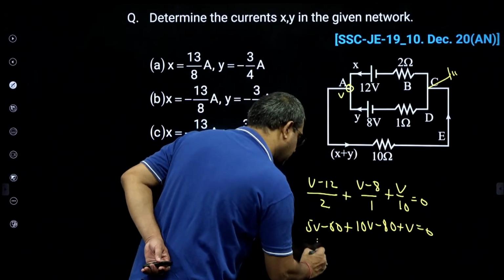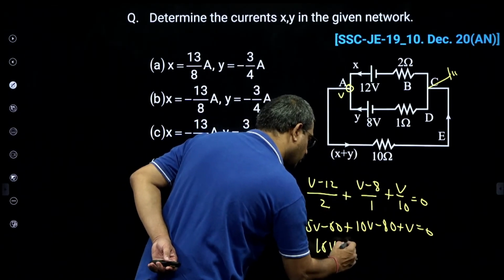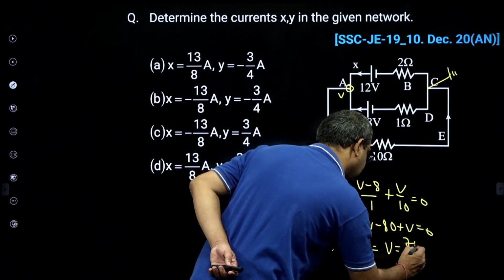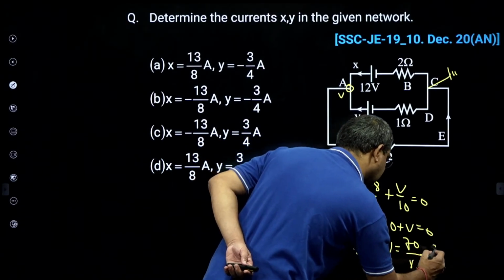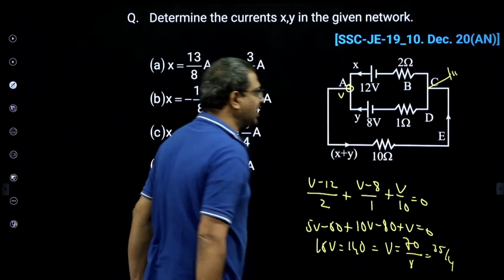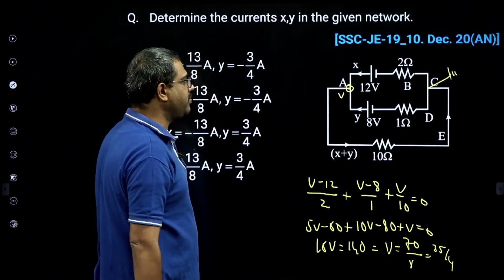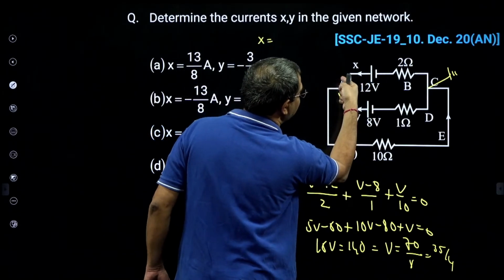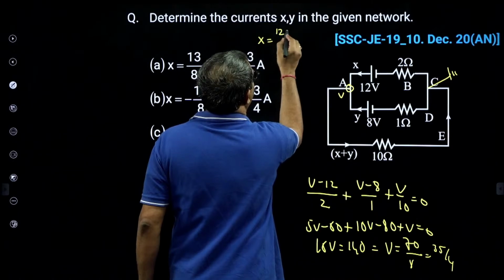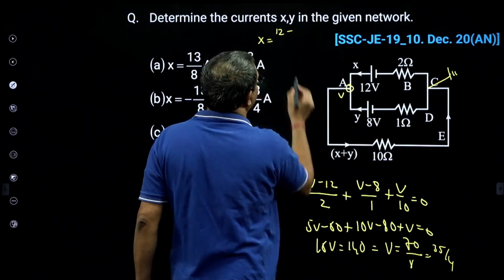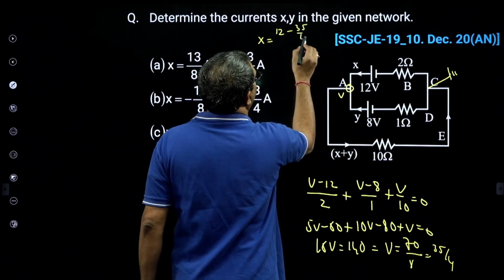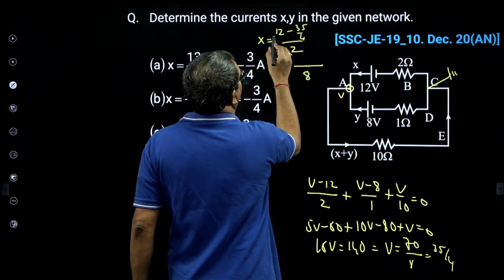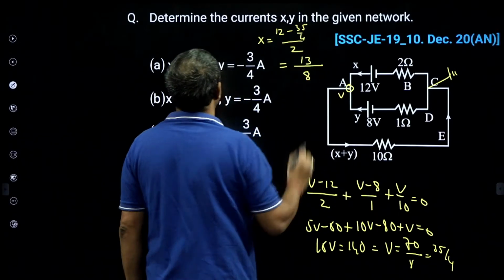So total 16V is equal to 140. So that implies V is 70 by 8, or 35 by 4. Chalo, V is 35 by 4. Now once V is 35 by 4, see what X is. X becomes 12 minus V by 2. 12 minus V, but what is V? 35 by 4 by 2. So LCM you take, it becomes 8. 48 minus 35, yes, 13 by 8.